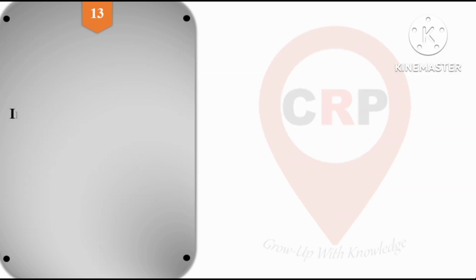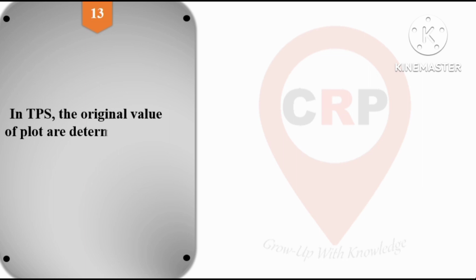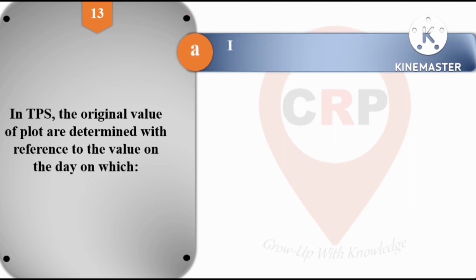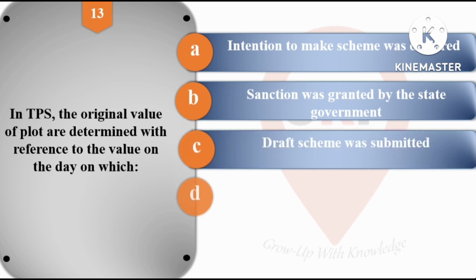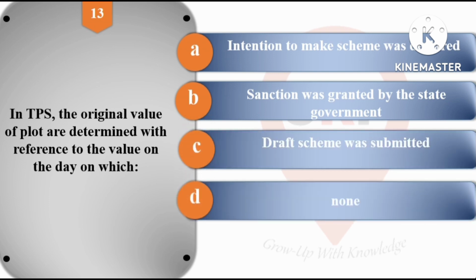So next, question number 13. In a town planning scheme, the original value of a plot is determined with reference to the value on the day on which. Options are: A, intention to make scheme was declared. Option B, sanction was granted by the state government. Option C, draft scheme was submitted, and option D is none of the above. And the right answer for this question is option number A, that is, intention to make scheme was declared.